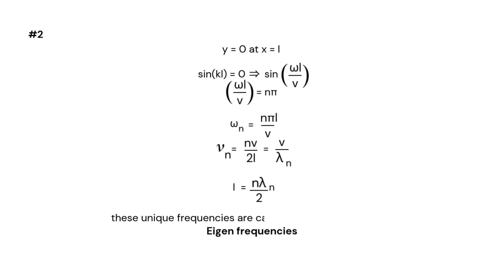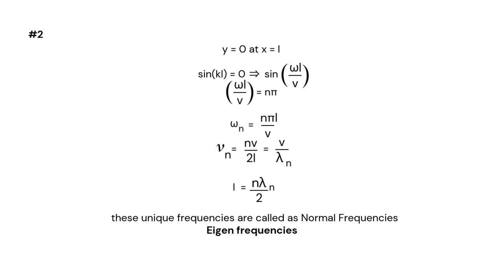The second boundary condition is when we have y equals 0 at x equals L. So sin kL equals 0. This implies sin(omega L by v) equals 0.